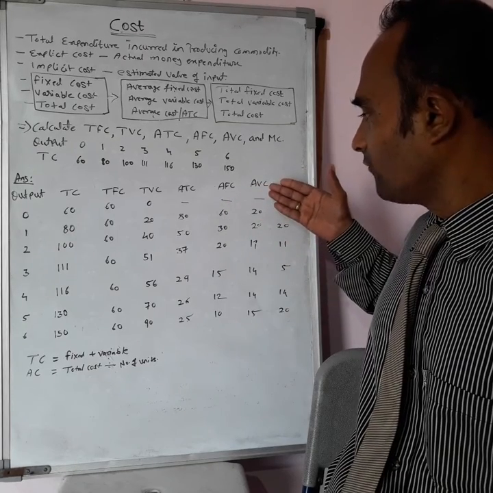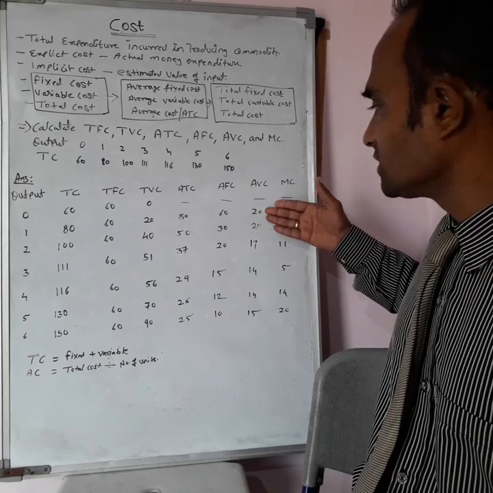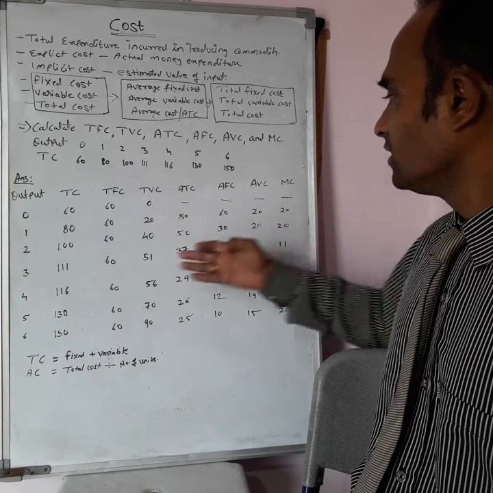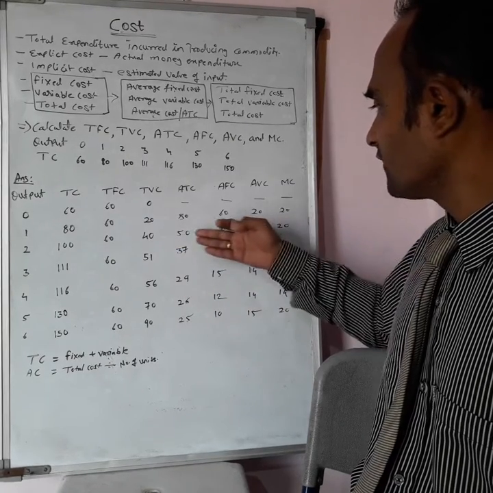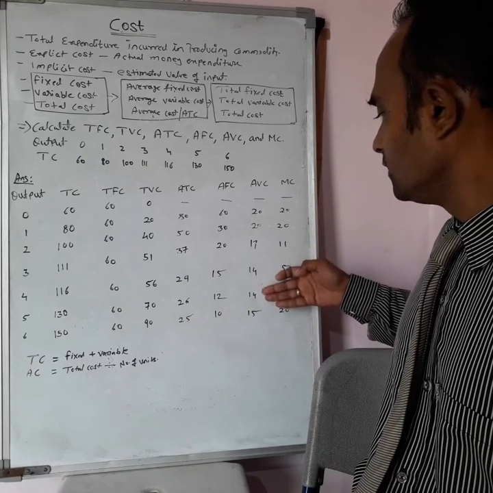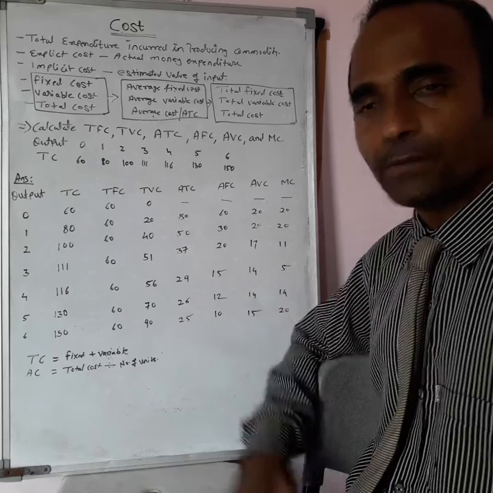Next you will have the average variable cost. Here you can see 20, then 40 with a difference of 17, then 14 and then 15. This is the average variable cost.